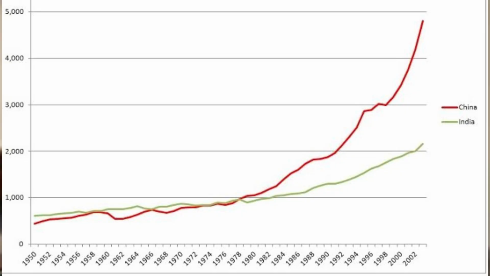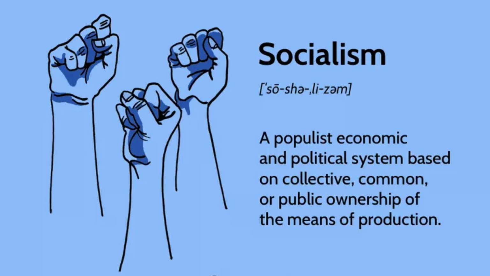Both India and China were largely agrarian economies and were recovering from decades of exploitation and internal turmoil. In the 1950s and early 1960s, India's economy was slightly better off than China's. India also had a stronger entrepreneurial class, a relatively more democratic system, and better ties with the West. Another similarity between the two nations was that both India and China adopted a socialist style of governance.